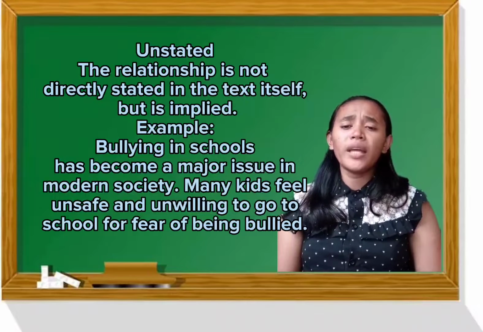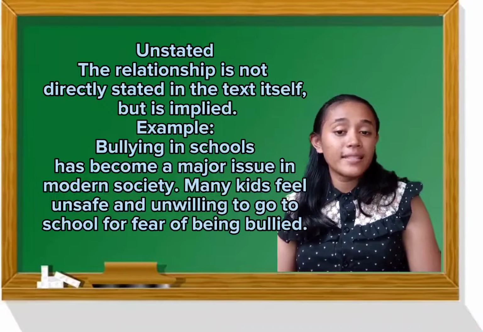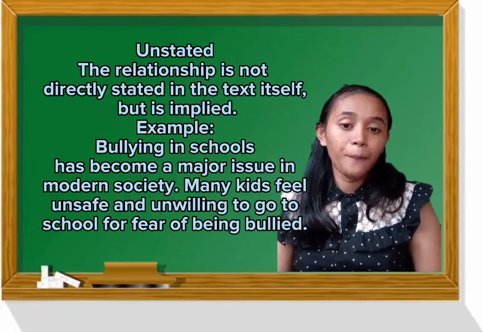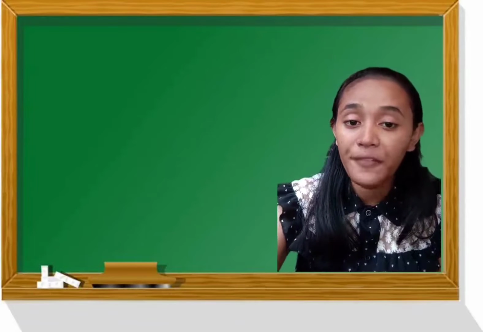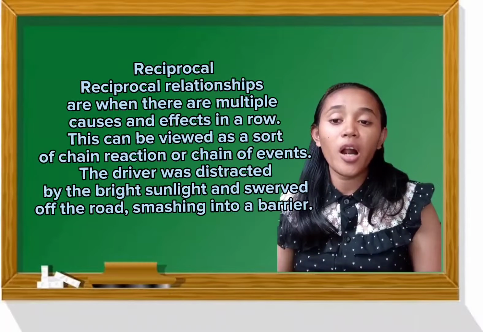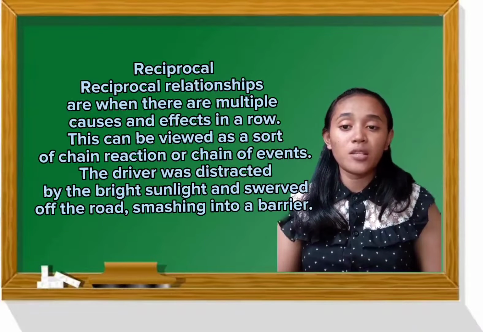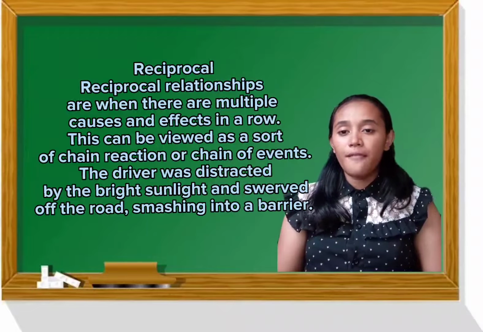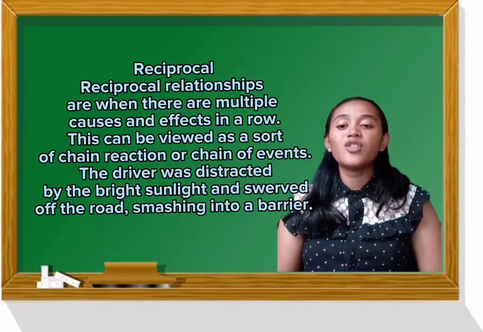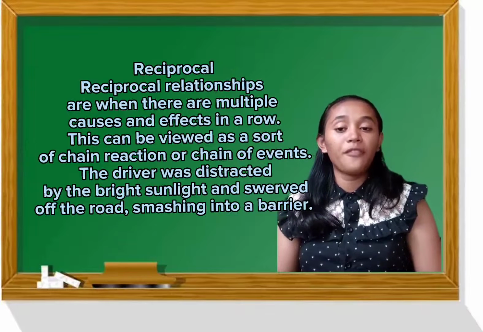An example: bullying in school has become a major issue in modern society. Many kids feel unsafe and unwilling to go to school for fear of being bullied. So that's the example of unstated. Another one is reciprocal. Reciprocal relationships are when there are multiple causes and effects in a row. This can be viewed as a sort of chain reaction or chain of events. An example: the driver was distracted by the bright sunlight and swerved off the road, smashing into a barrier. Because of the crash, the driver had to call a family member.